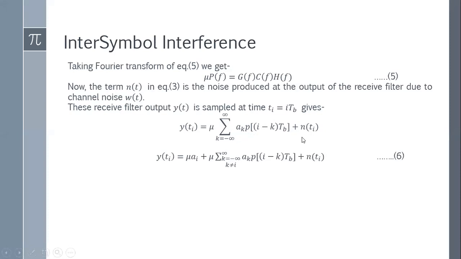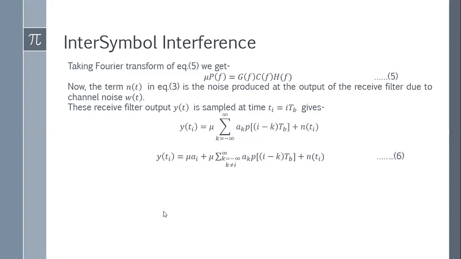Okay, now if I consider only the ith time instant, then I can break this equation into this form. So I am considering the ith time equation, so I am getting mu AI. So mu AI is the value of the bit that has been transmitted at the ith time instant. So this is the required value that I want. This is the other value. Other value means the rest of the bits.